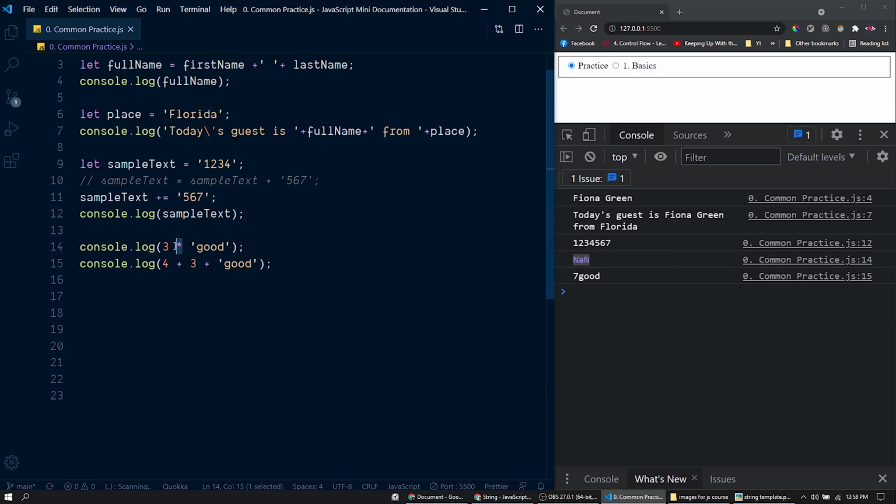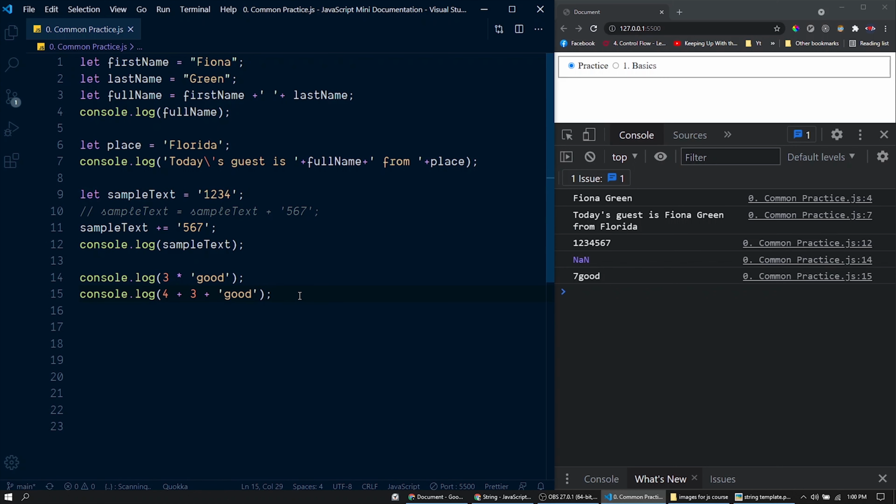This multiplication operator can only be used for arithmetic operations between number type or BigInt. It can't be used with a string. It will end up with this value NaN, meaning not a number. So there is only one common operator between number type and string, which is this plus operator. In case of a string, it will do the concatenation, and in case of number type, it will do the addition. So that's all about string concatenation.